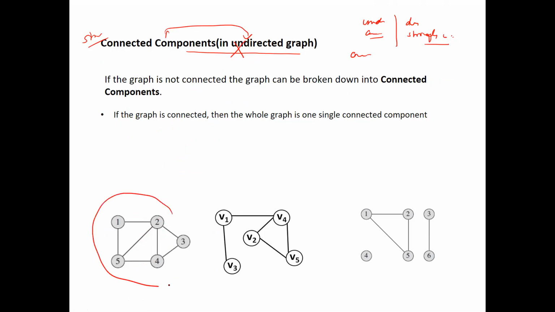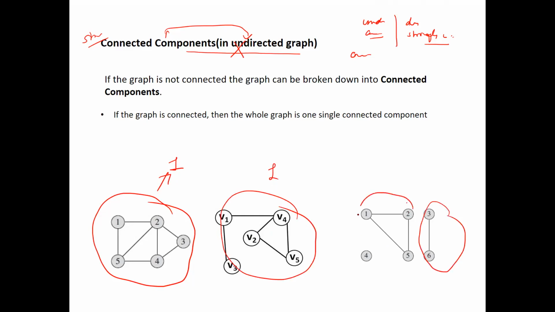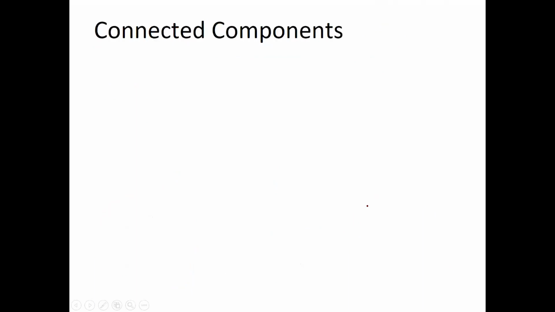Now, if this graph is connected, how many connected components are there? Only a single connected component. Now, this graph is also connected. The connected component is a single connected component. This graph is not connected. How many connected components are there? One, and then two, then three. Three connected components are there in this graph.